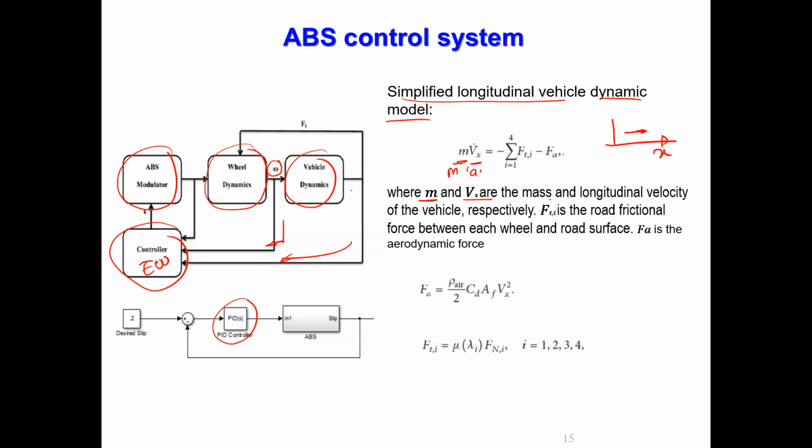M and Vx are the mass of the vehicle and longitudinal velocity of the vehicle, respectively. FTi is the road frictional force between each wheel and road surface. That's why i is 1 to 4, means 4 wheels, correct? You have to substitute, and sigma of this one. And FA is called aerodynamic force, where FA can be calculated using air density divided by 2 into CD into AF into Vx square. Vx is the vehicle velocity.